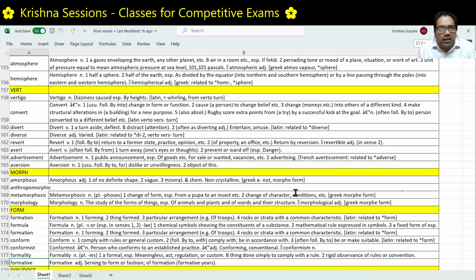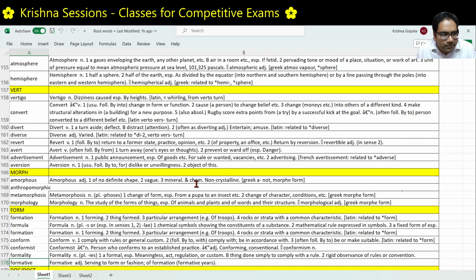Formative is having an important and lasting influence on the development of something or somebody's character. Formative, right? To form. While something is getting formed, the influence on the development of that something. The formative years of childhood. So, for example, formative influences in the development of labor movement. Right.